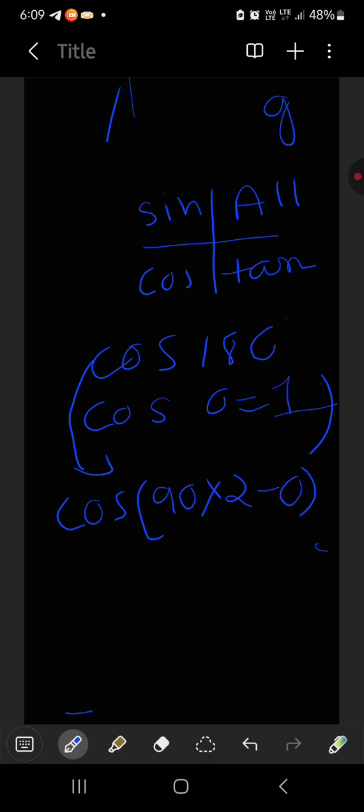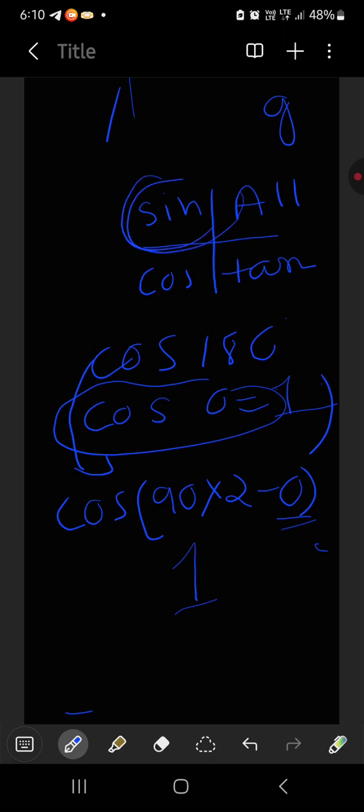You can write it as like this, and 2 is an even number, so it will retain its ratio, that is 1. Cos 0 is 1, we are separating 0. Okay, but 180 degree is in this quadrant, and in this quadrant only sine can be positive, cos cannot, so we will put the -1 here. And this is the concept why cos 180 degree is -1.